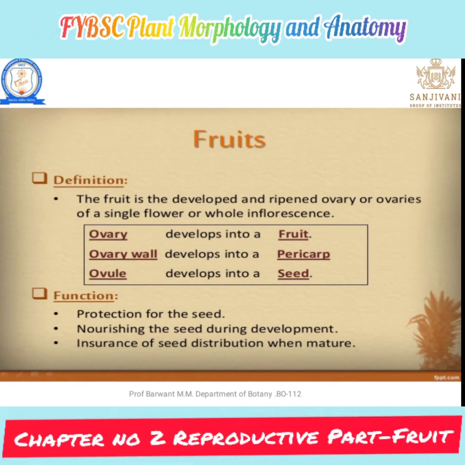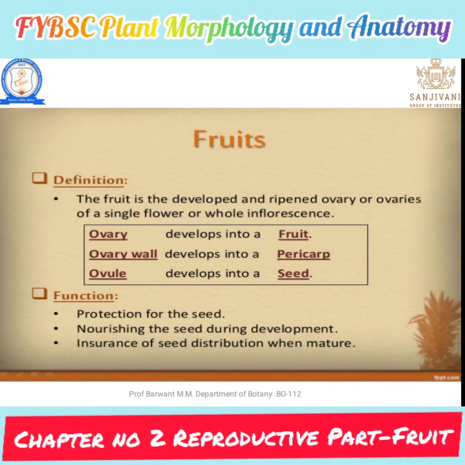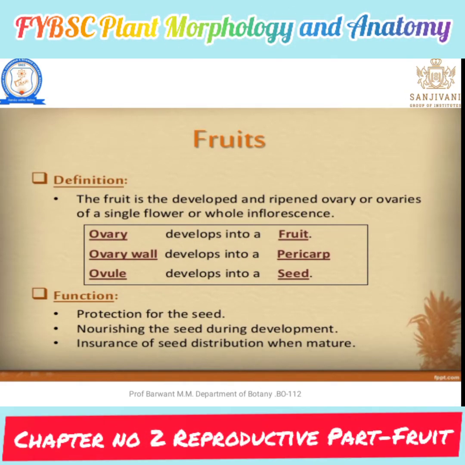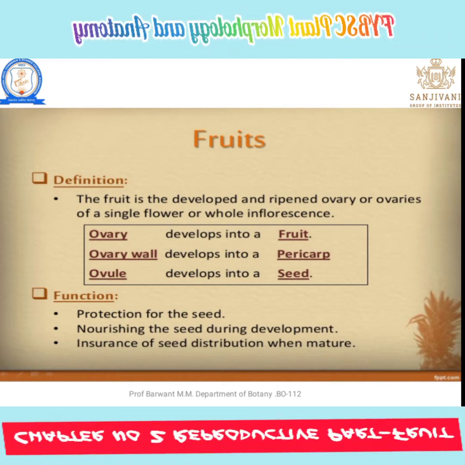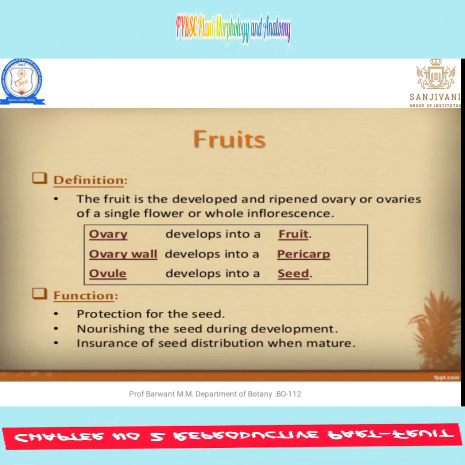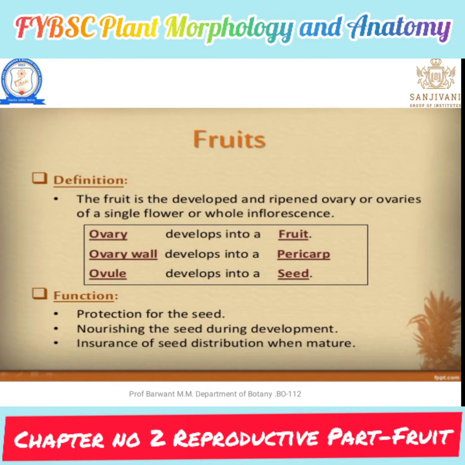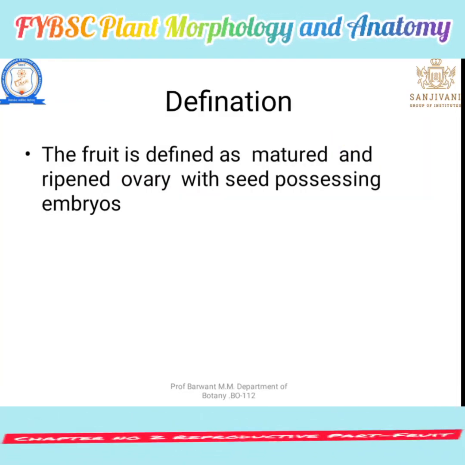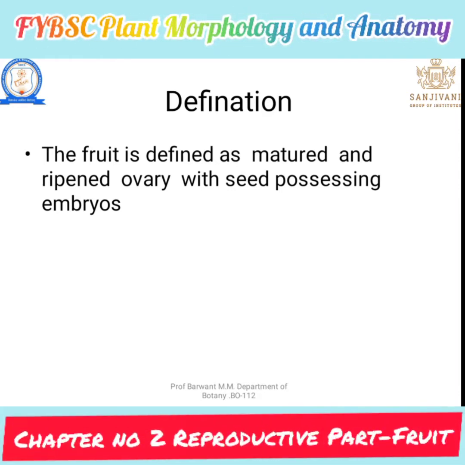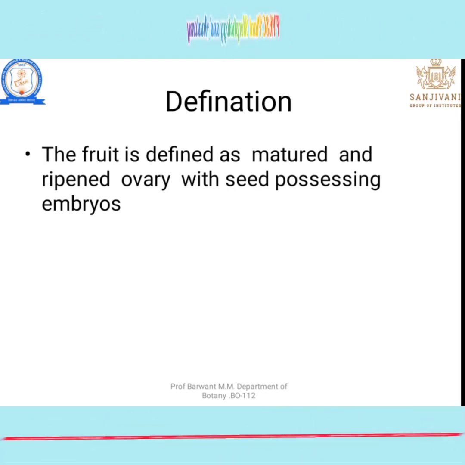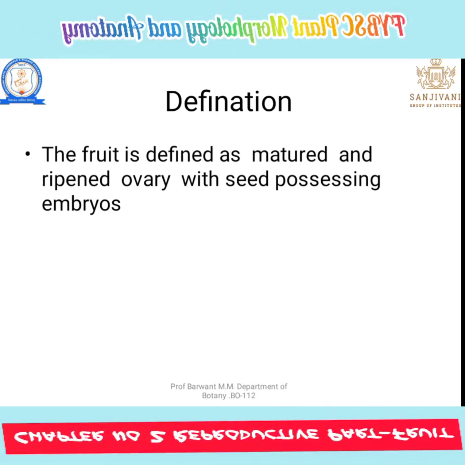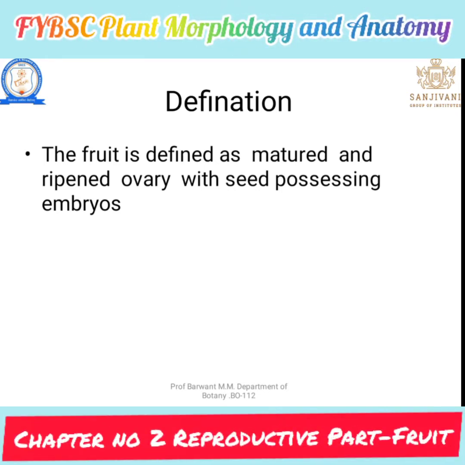Then insurance of seed distribution when mature. Some seeds are distributed in a pericarp, but if the pericarp is not there, then how are they distributed? For that purpose fruit is needed for the distribution of the seed. Those are the three main functions of a fruit. But we need one definition that covers all the characters: fruit is defined as a ripe ovary with seed possessing embryo.